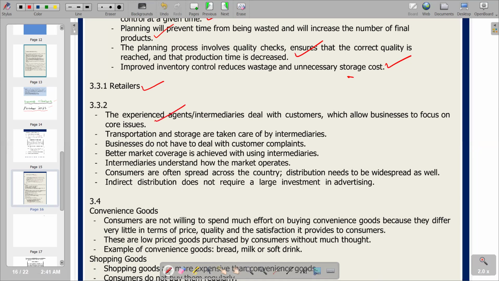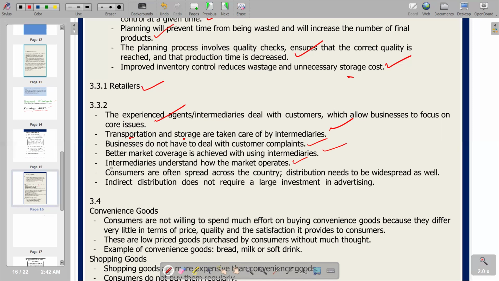Then going to the next point, transportation and storage are taken care of by intermediaries. So intermediaries will be taking care of the activities of transportation and storage, which becomes an advantage of ZM. So we go to the next one. Businesses do not have to deal with customer complaints, which is also correct. Better market coverage is achieved with using intermediaries. And then intermediaries understand how the market operates. So intermediaries are near the customer, so they do understand what the customer needs, and the operation of the market. They are well versed in that.